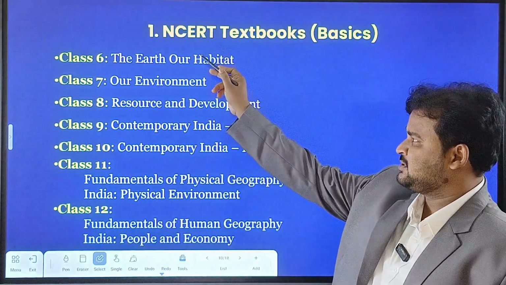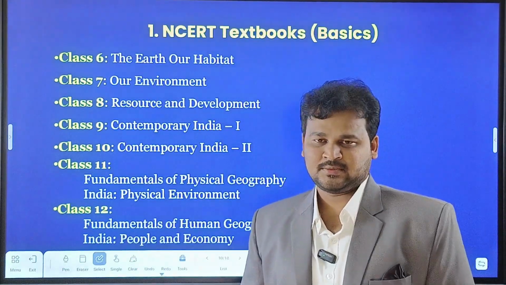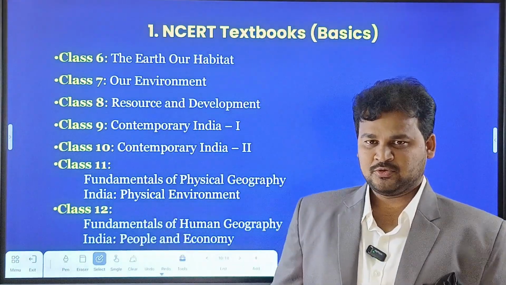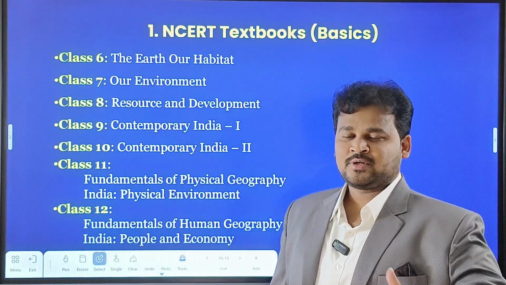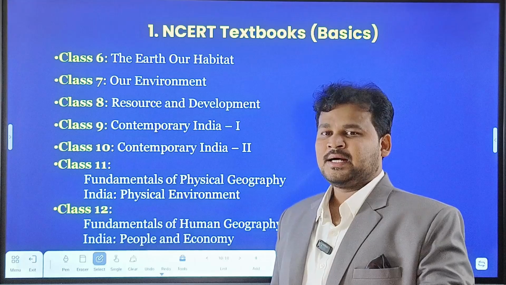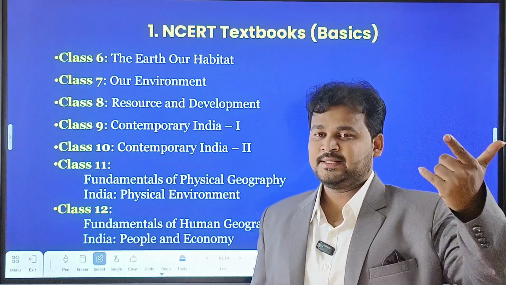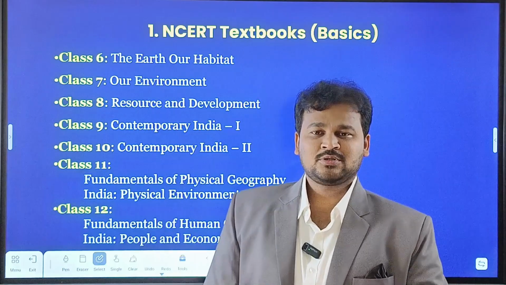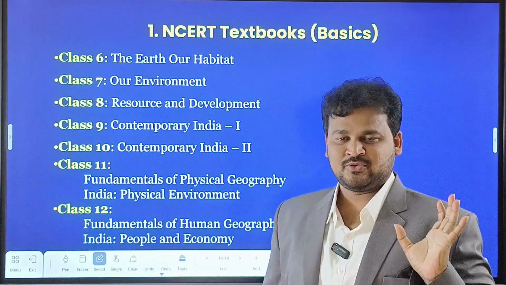For example, these are the NCERT books. You have to cover the 6th to 12th class books for geography. If you don't have time, then you can read class 11 and 12. If you have sufficient time, you can read from 6th class onwards. If you don't have the time, then you should read the class 11 and 12 books.